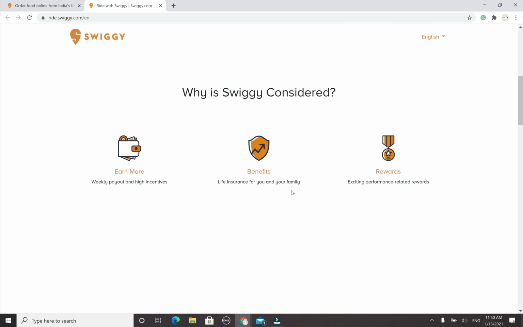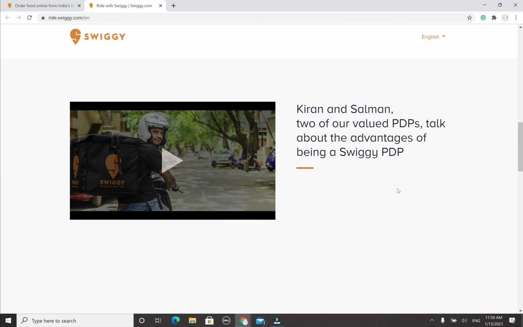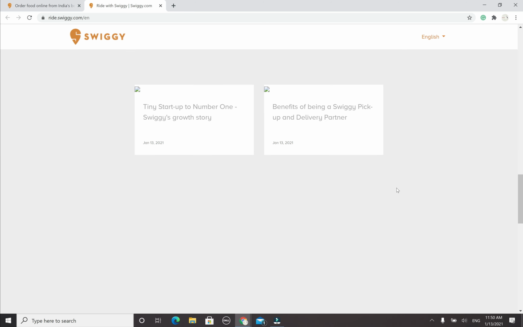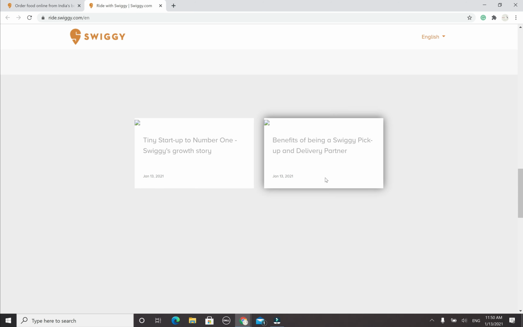They're going to provide life insurance because you will be riding continuously, as long as you're providing deliveries to the customers. So they're going to take care of your responsibilities. They're going to provide you life insurance for you and your family, and exciting performance related rewards. If your performance is really good, they're going to provide you some rewards as well. So a lot of features are there. You can look for that. You can also see how many people are working here and what their feedback is.